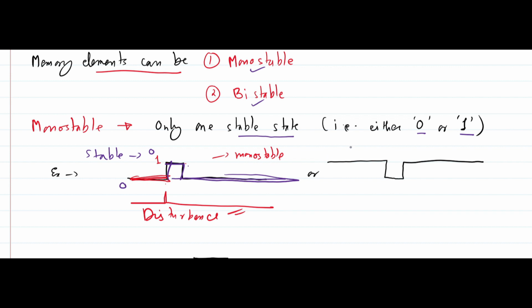Okay, similarly if the stable state is 1, my monostable element will store 1 only, its tendency is to store 1. But suppose I give some small disturbance here. So what happens at this point?